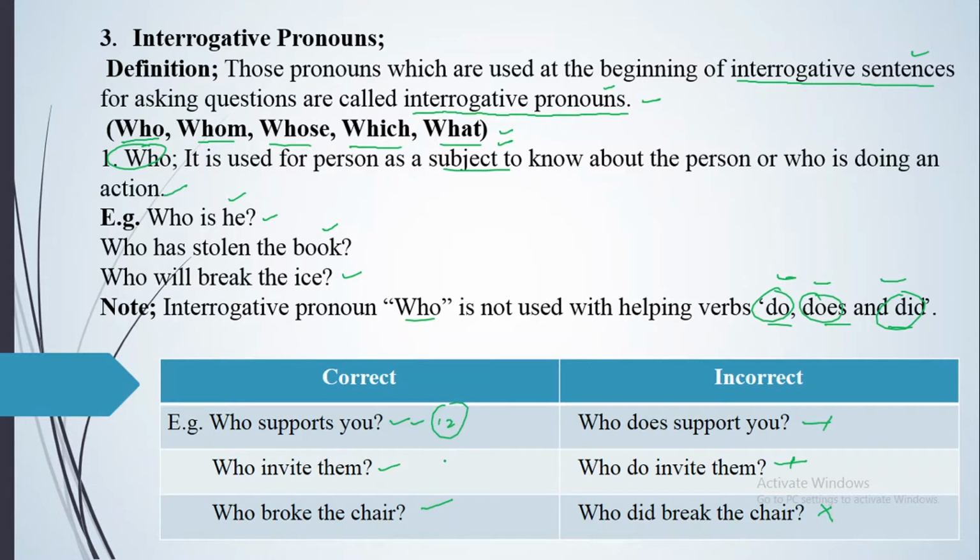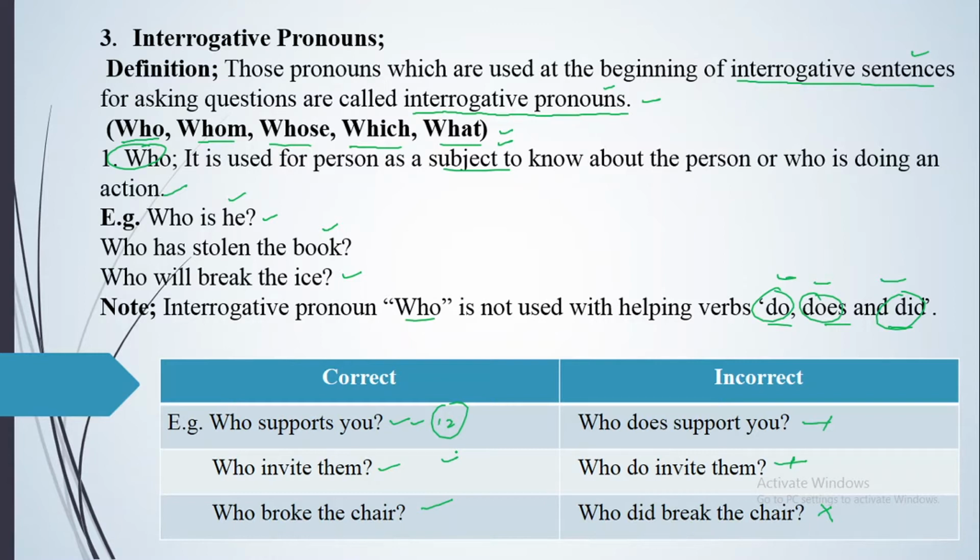In the same way, who invites them, who invited them, who will invite them, who is inviting them, who was inviting them, who will be inviting them, who has invited them, who had invited them, who will have invited them, who has been inviting them, who had been inviting them, and who will have been inviting them. You can use them in all tenses to ask.